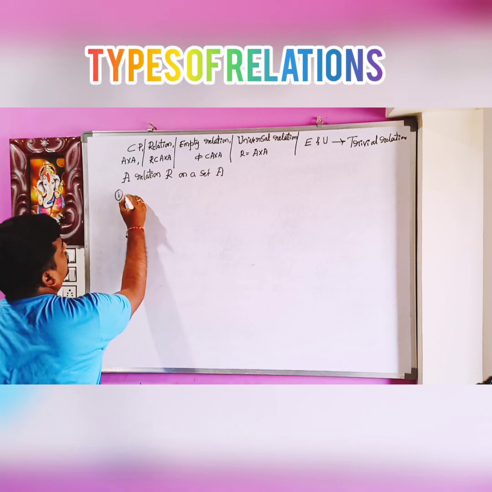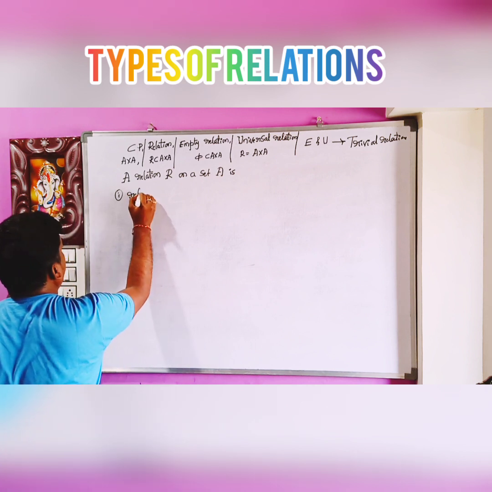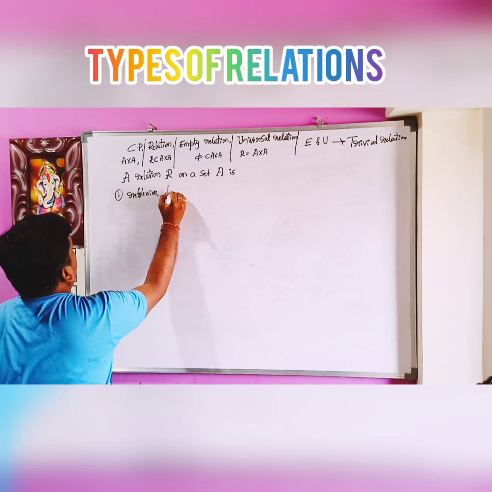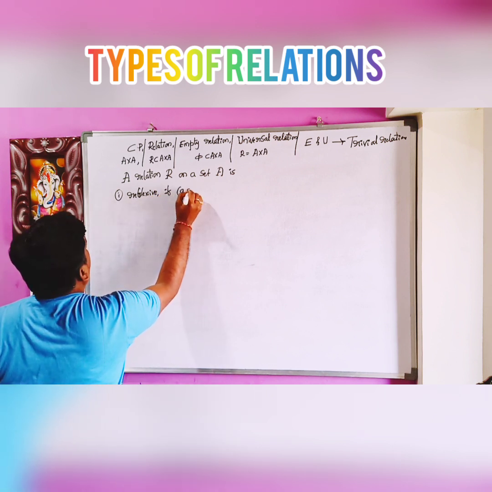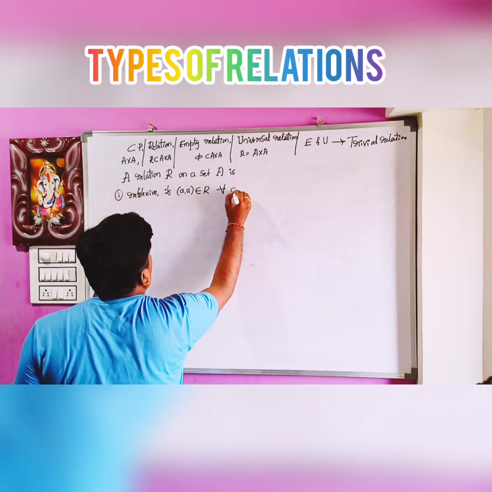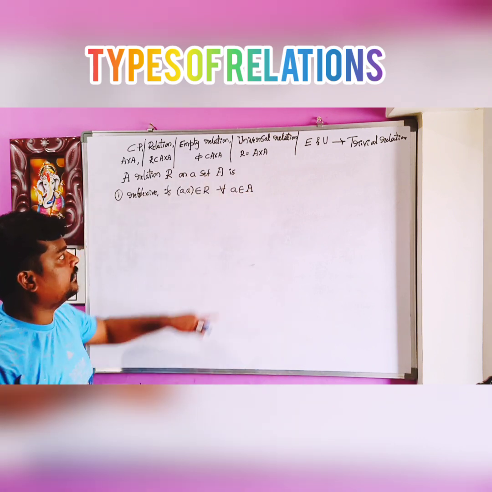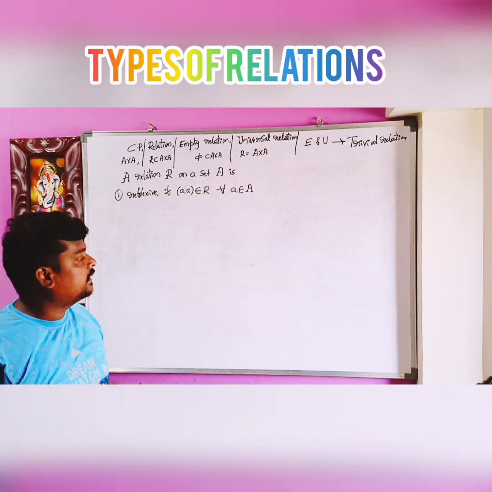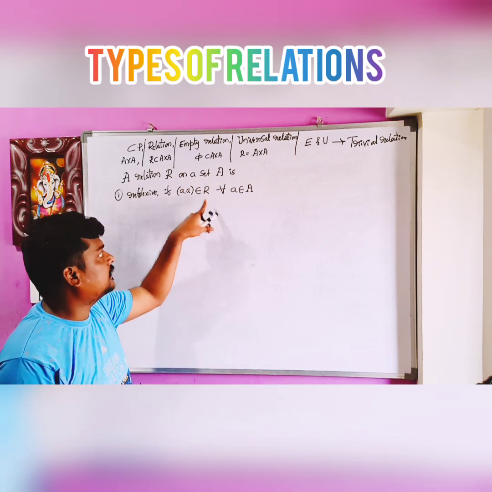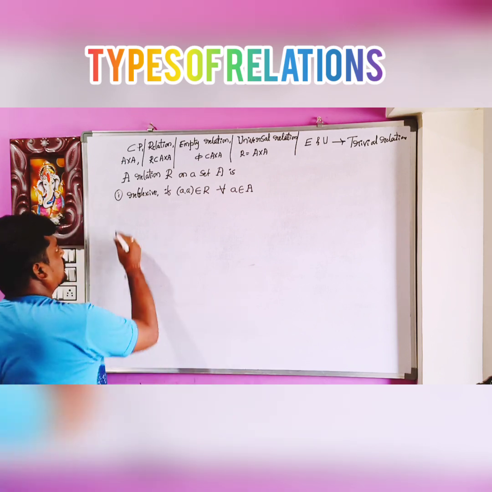So first one is reflexive, if (a, a) belongs to R for all a belongs to capital A. If small a is any element of set A, then the ordered pair (a, a) belongs to R, then it is called a reflexive relation.